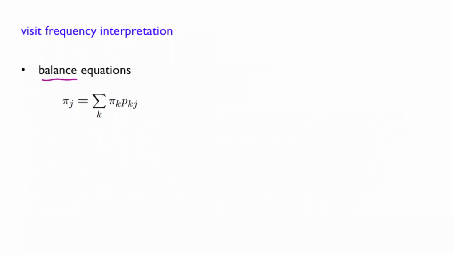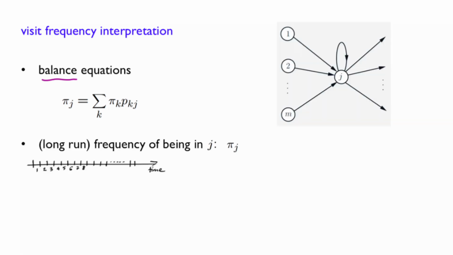In fact, it's worth looking at them in a somewhat different way than how we introduced them so far, using a frequency interpretation. Along the way, it will shed some light on why they are called balance equations. Intuitively, one can sometimes think of probabilities as frequencies. For example, if we keep tossing a fair coin, which has probability half of heads, then in the long run, half of the time we are going to see heads. So let us try an interpretation of this kind for pi of j, the steady state probability of state j.